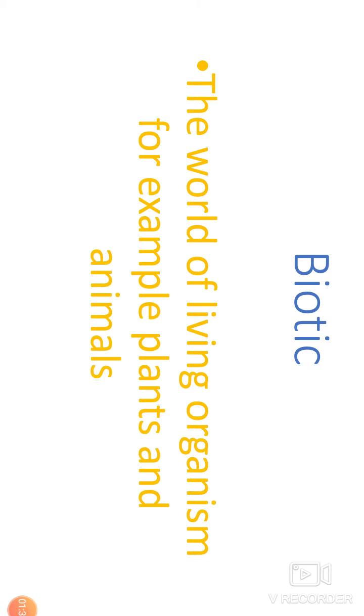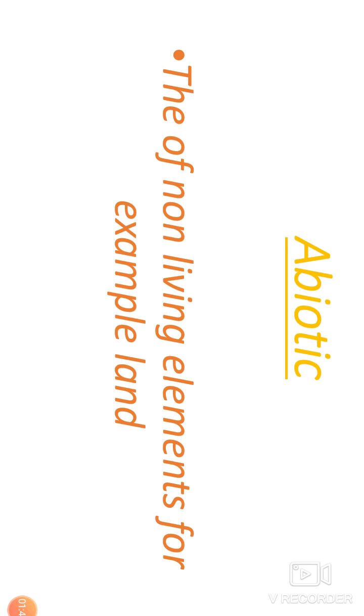So in biotic, we can say plants, animals, or you can say living organisms are included. The next is abiotic, the non-living elements. For example, land. Land is a non-living element, so these are included in the abiotic portion of environment.